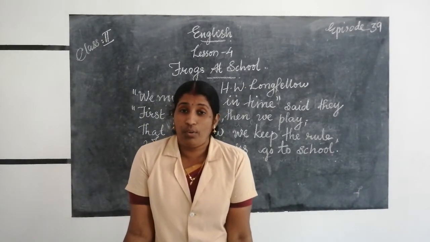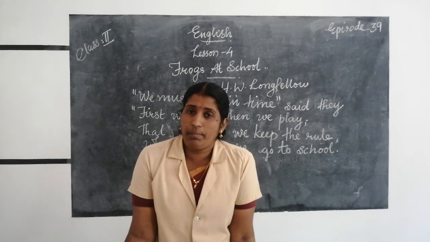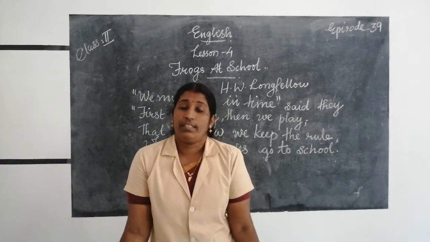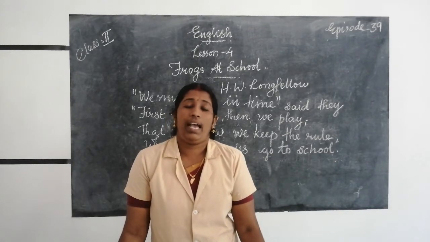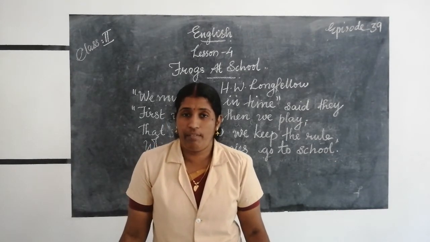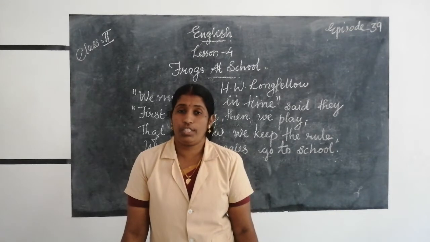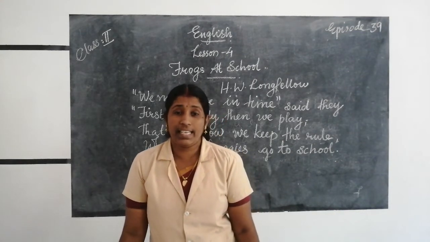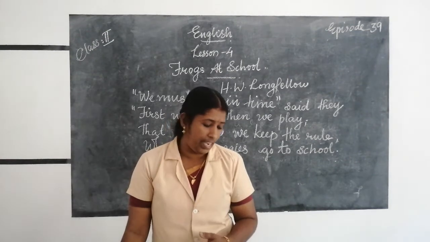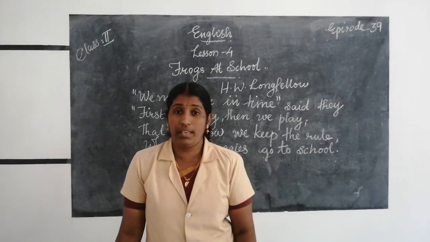All the frogs were going to school. They were walking by the side of a rushing pool. They are wearing their uniform. They are having a green coat, and inside the coat they are wearing a vest, and the color of the vest is white. It was described in the first stanza. And in the second stanza, they are saying that we must be in time, said they.